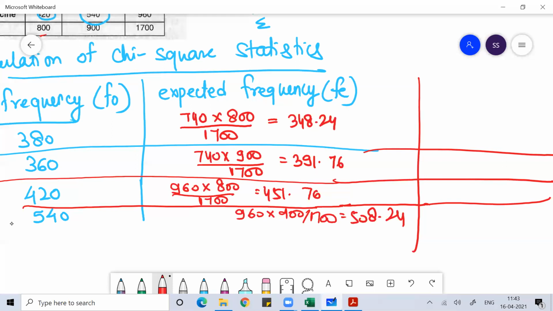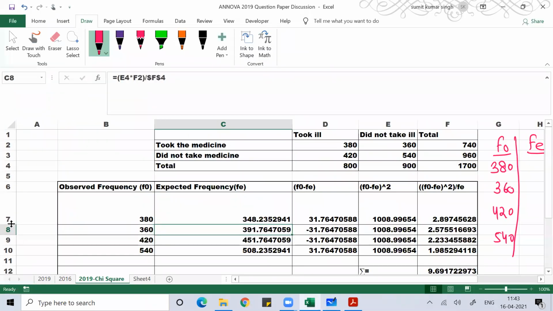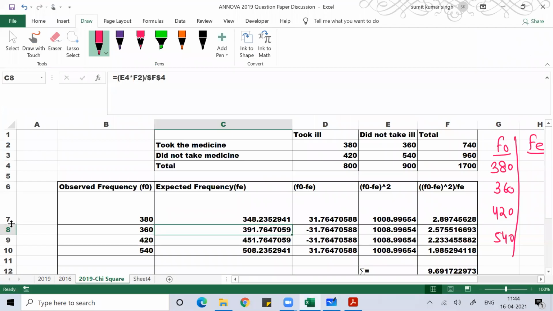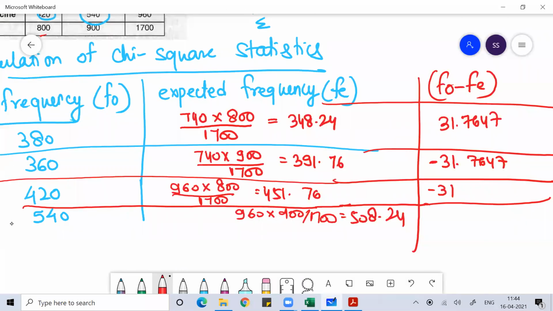Once you get this, now find the difference, F naught minus Fe. The difference you get is 31.7647, minus 31.7647, then minus 31.7647, and this is plus 31.7647. This difference you will get.